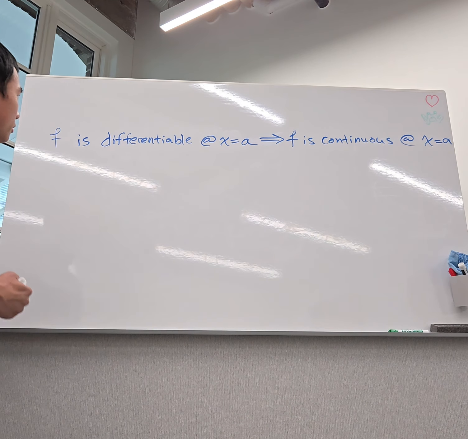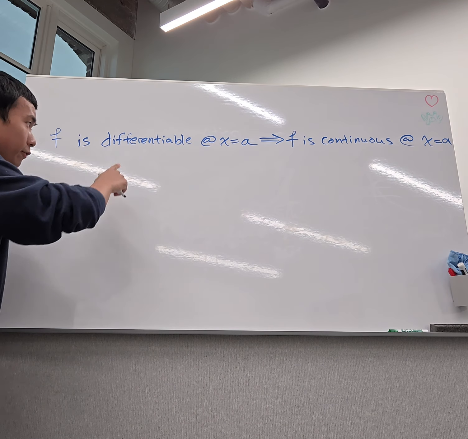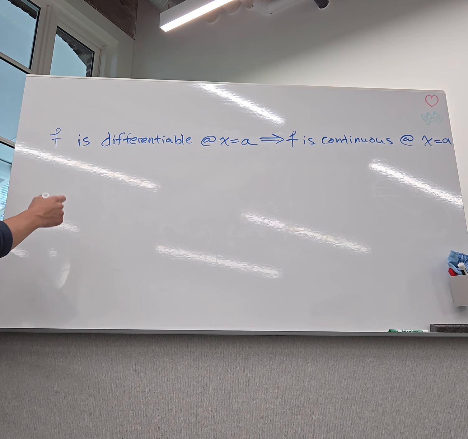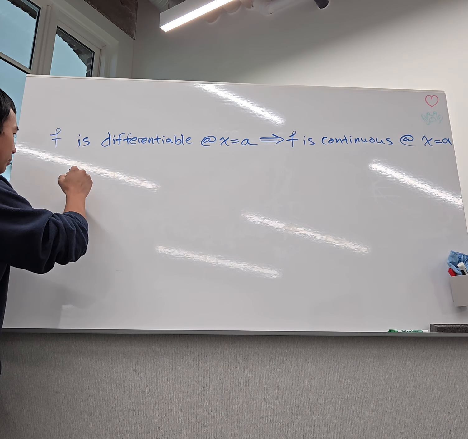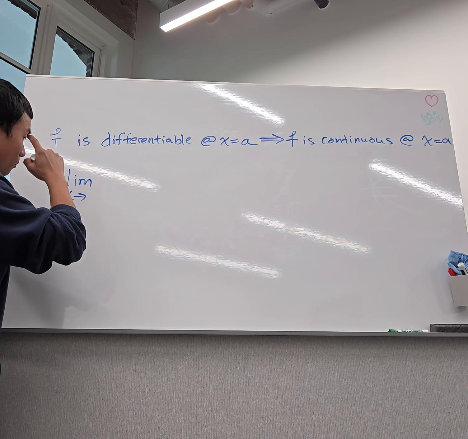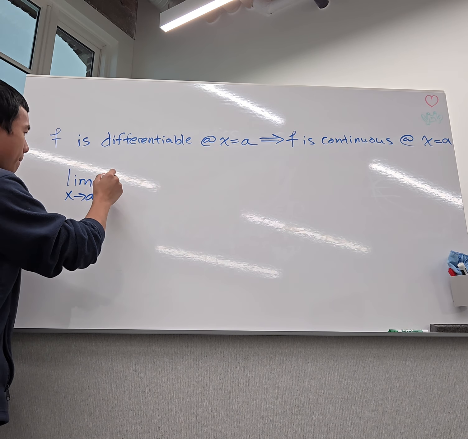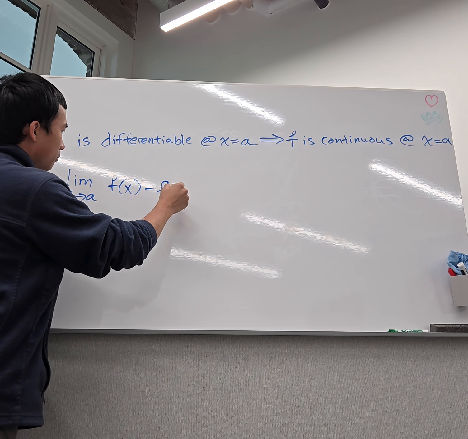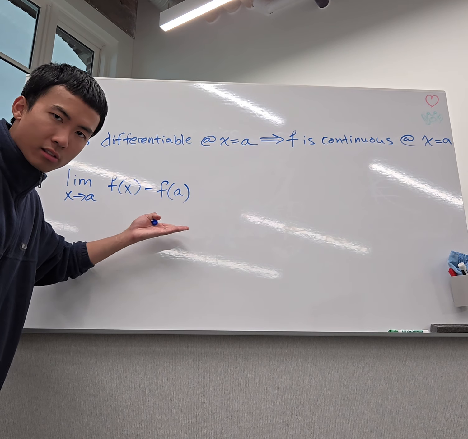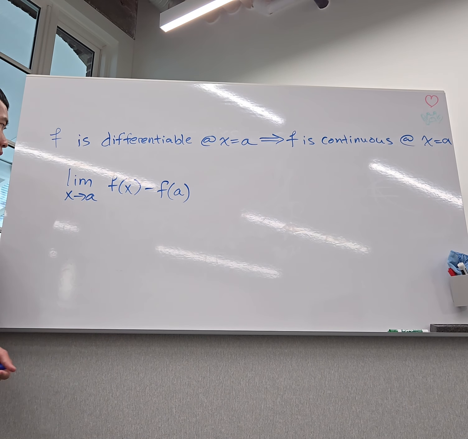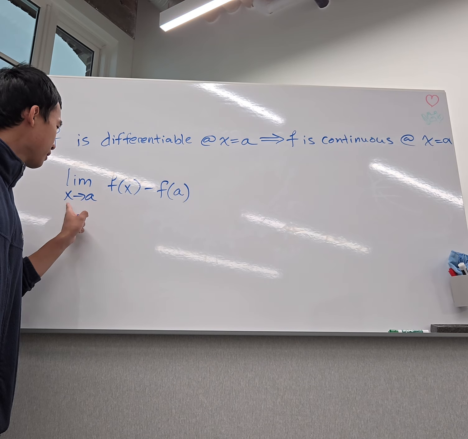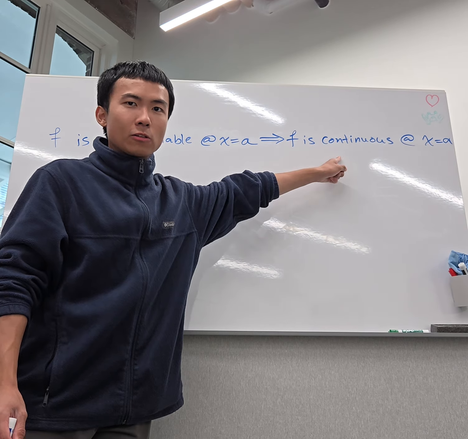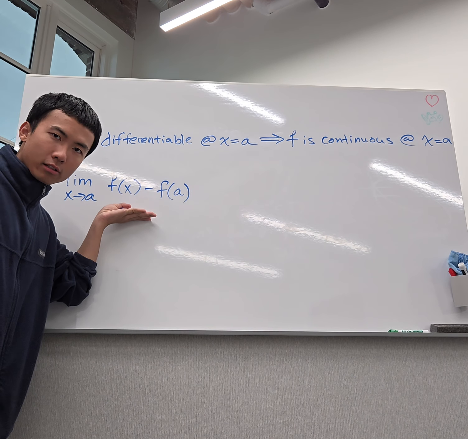So without further ado, we start with the statement that f is differentiable at x equals a. Let's say we want to start with the limit as x approaches a of f of x minus f of a. I'll just start with this limit expression. I currently cannot say that the limit as x approaches a of f of x is equal to f of a. I'm trying to show that f is continuous at a, so I can only leave it like this for now.